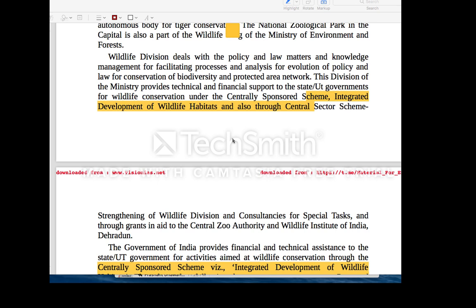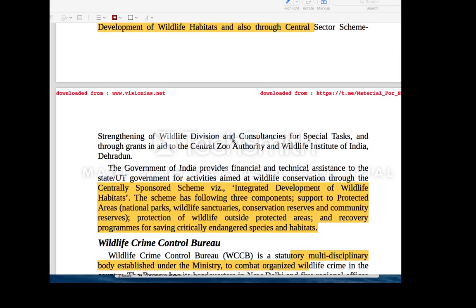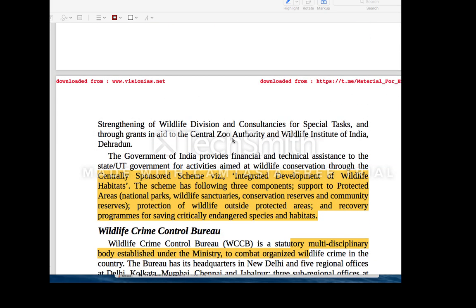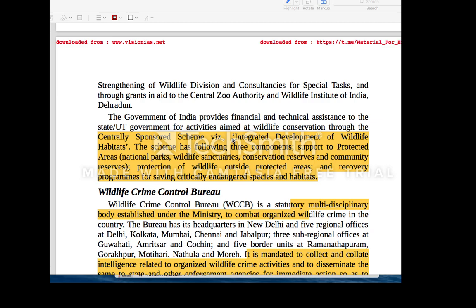Generally, in the wildlife sanctuaries we are focusing on one specific animal, one specific species, while the national park is a habitat-based approach. Everything that comes under this national park is being protected. Those are the things very important for your prelims.